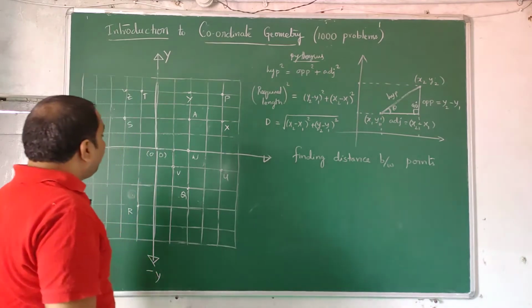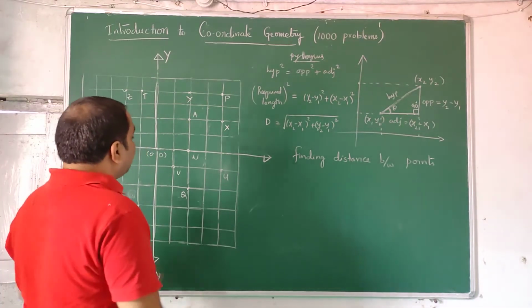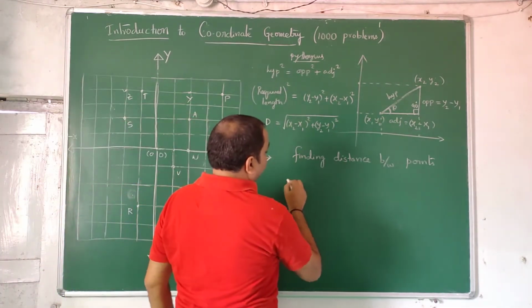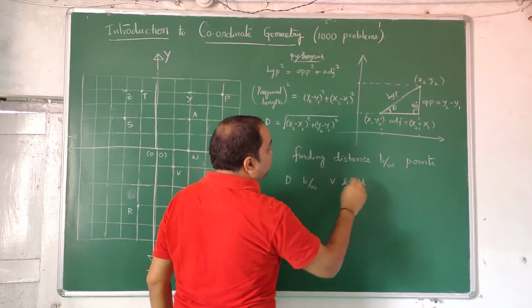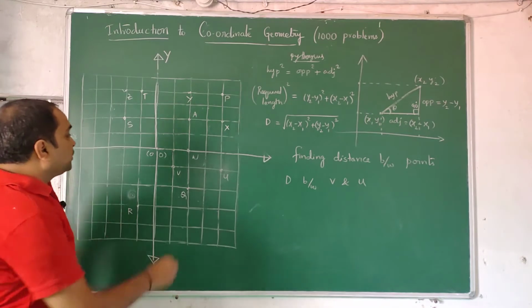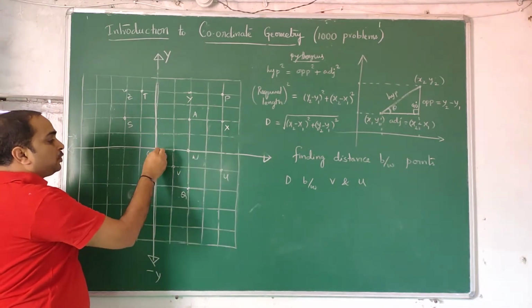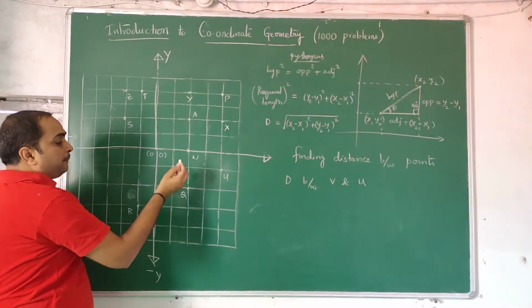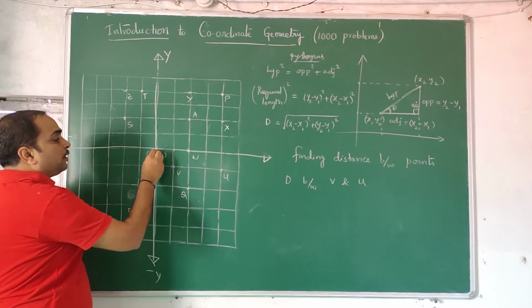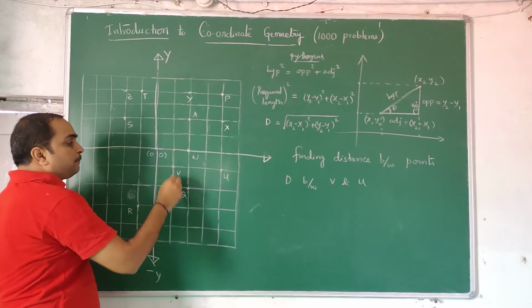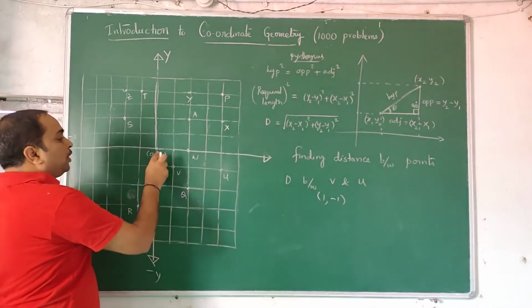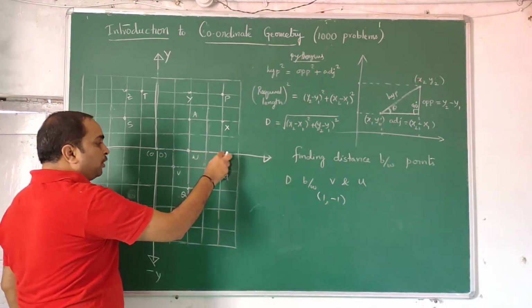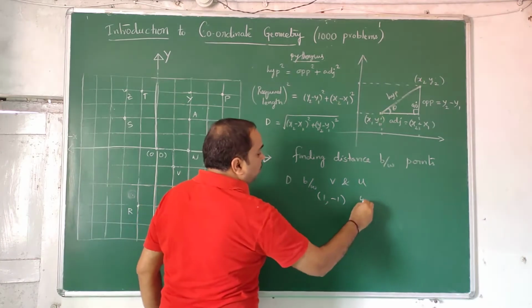Now we will be finding the distance between any two points. Let us write V and U, the distance between V and U. First you should write V in terms of coordinates. What is V? From 0 you have started, so you have to come down 1, and along the x-axis 1. So 1 comma minus 1. U: you have to go 1, 2, 3, 4, and down 1. So 4 comma minus 1.